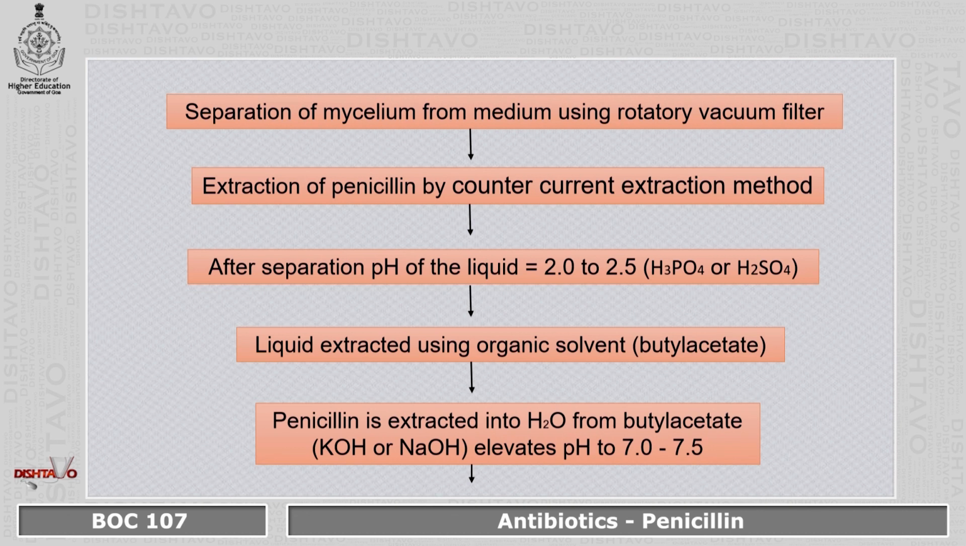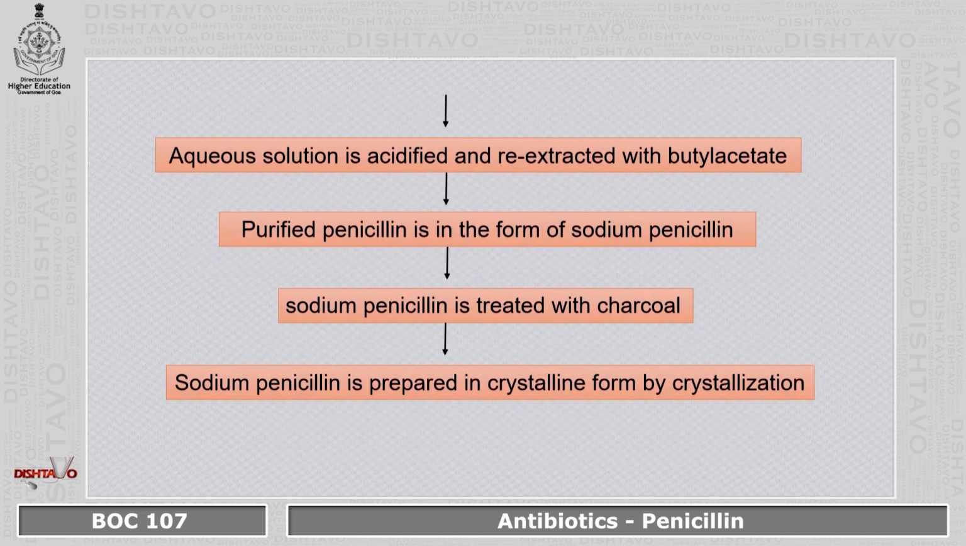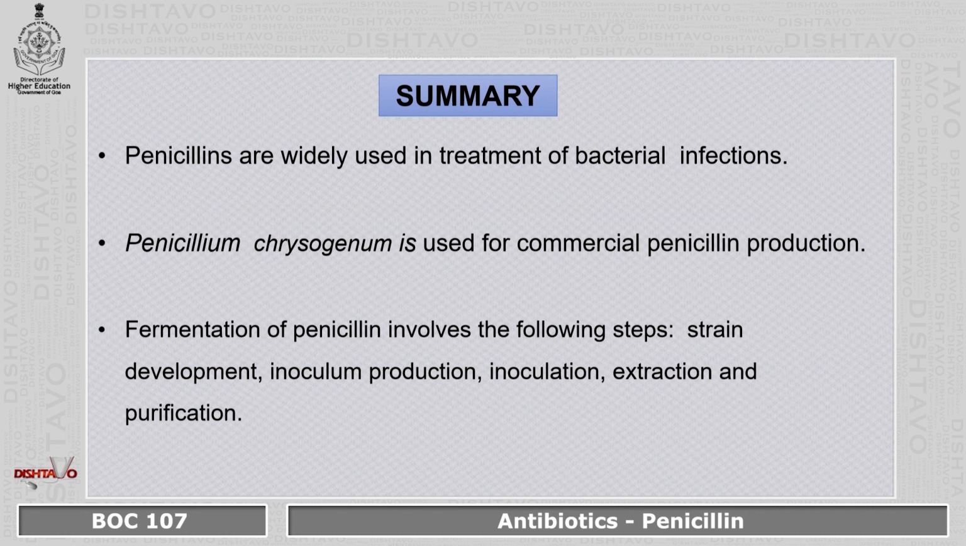The liquid is extracted using an organic solvent. Now the extracted penicillin is extracted into water from butyl acetate, and the pH is elevated to 7 to 7.5. The aqueous solution is then acidified and re-extracted with butyl acetate. The purified penicillin is in the form of sodium penicillin, and the sodium penicillin is then treated with charcoal. And finally, the sodium penicillin is separated in crystalline form by crystallization.